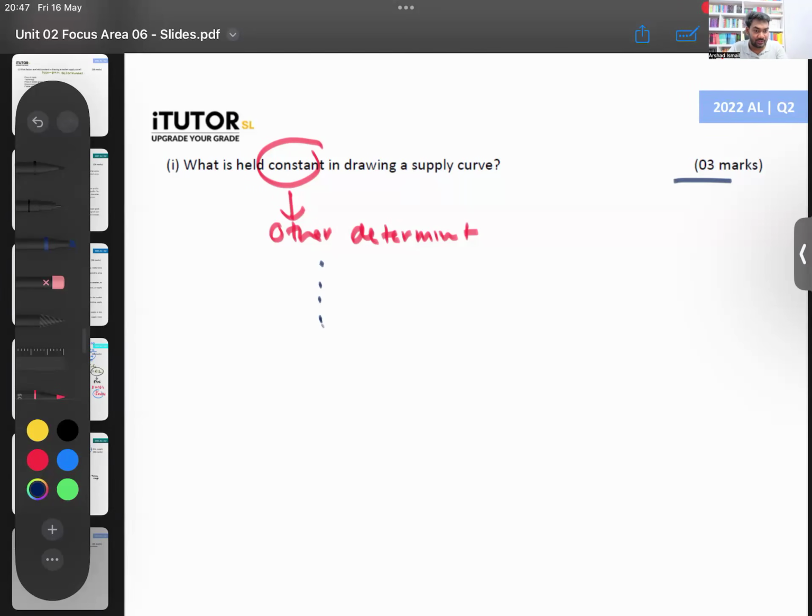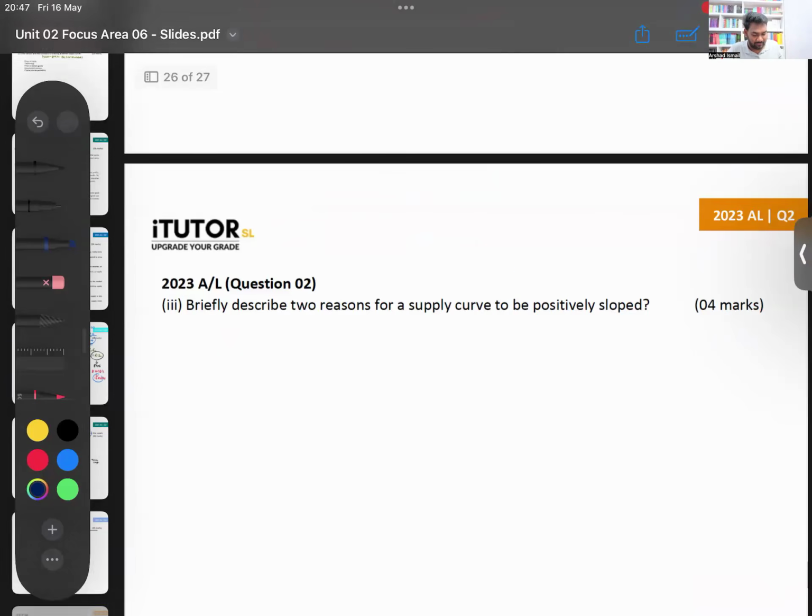There was a question: mention three factors that increase supply, and draw a diagram. If it's properly mentioned, that should be okay. If we properly talked about this, it should be fine. Okay, then the last one. This is the last question.